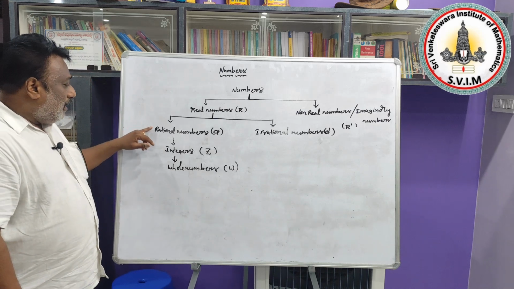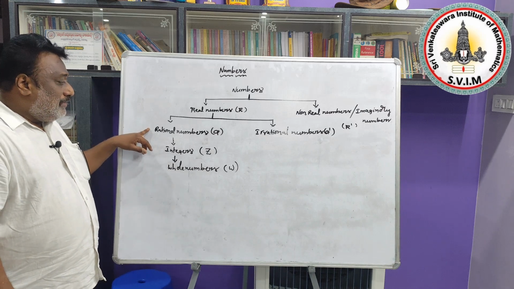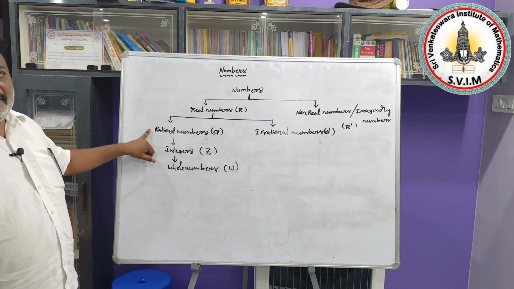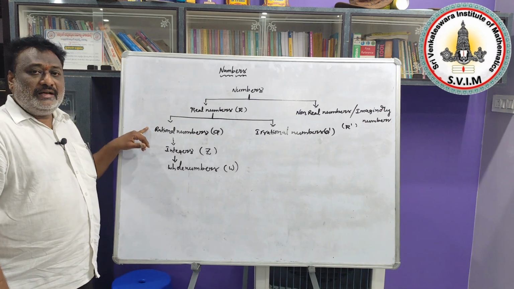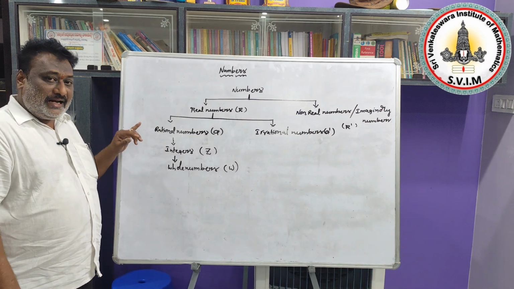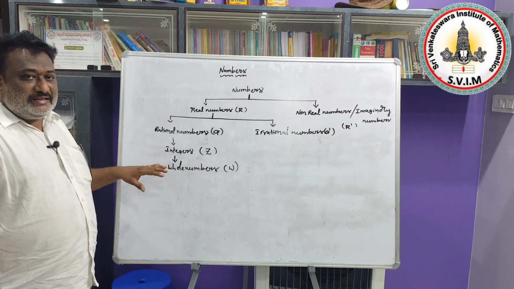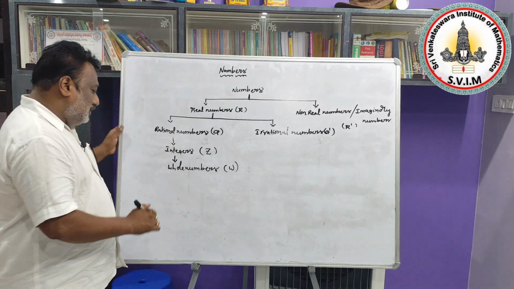But all rational numbers are not whole numbers. If you take for example minus 5 by 3, it is in fractional form. The numbers which are in the form of a fraction are not in whole numbers. So due to that reason, all rational numbers are not whole numbers, that's all.